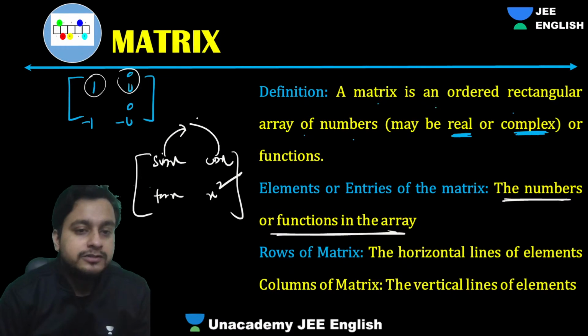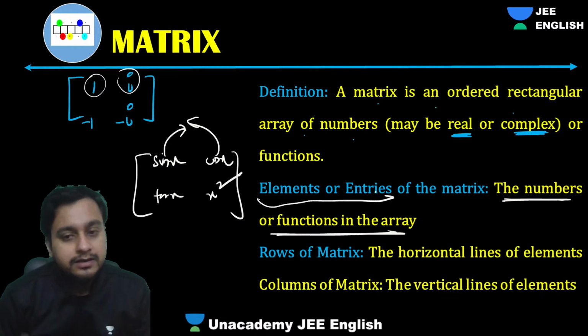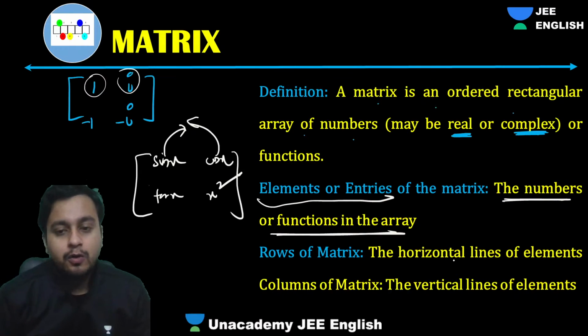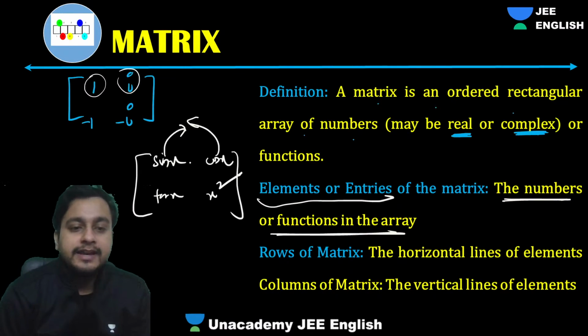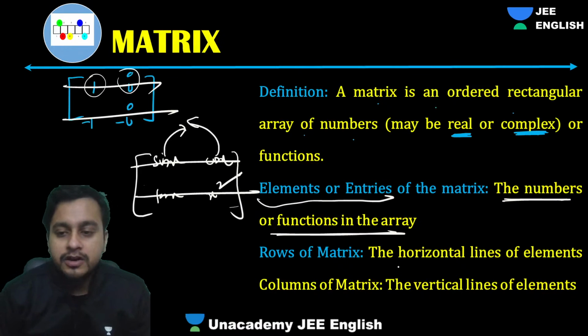What is sin x? What is cos x? These are what? Elements or entries, whatever you can call them. Fine. Okay, next is rows of a matrix. A horizontal line is a row. Like here, how many rows are there? Two rows are there. Here also two rows, right? The horizontal line of elements is called a row.